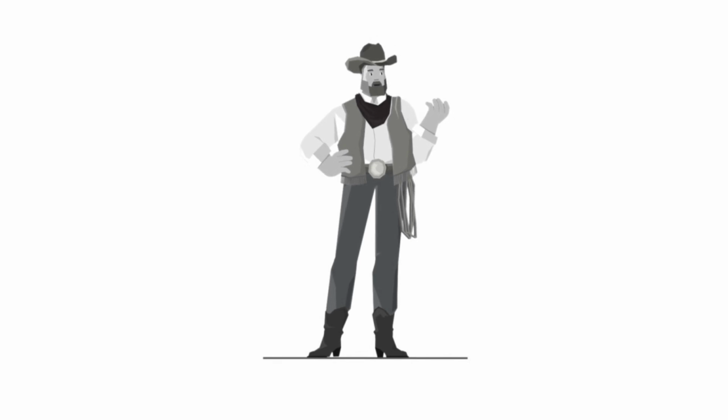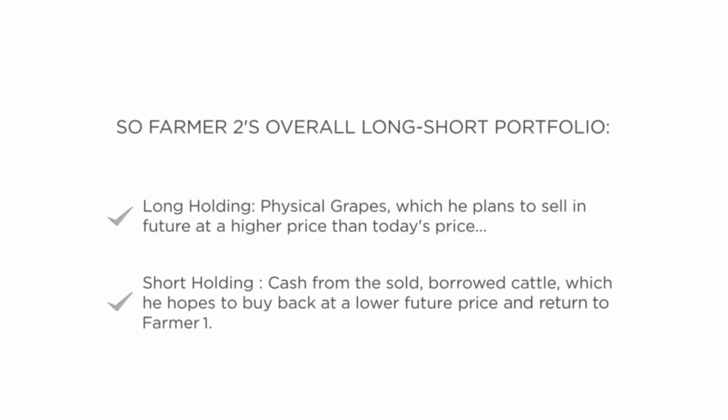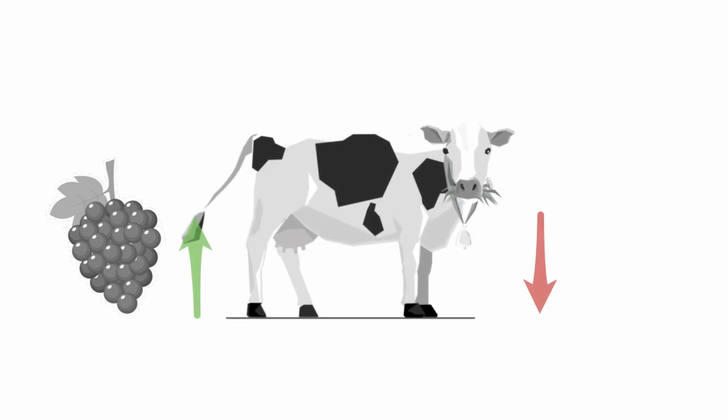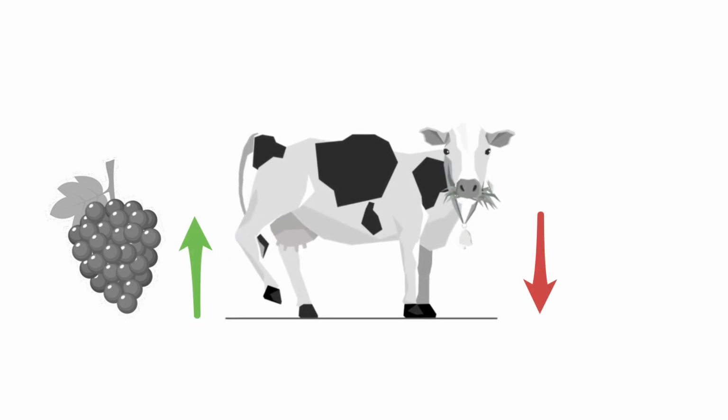Farmer 2's overall long-short portfolio has a long holding of physical grapes which he plans to sell in future at a higher price than today's price, and a short holding of cash from the sold borrowed cattle which he hopes to buy back at a lower future price and return to Farmer 1. Farmer 2's long-short strategy will yield a profit if in future the price of grapes does in fact go up, and again if the price of cattle goes down.